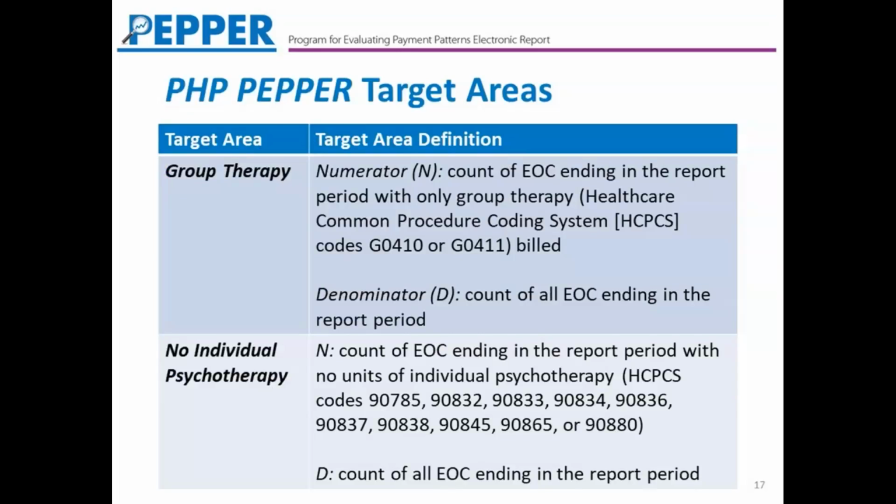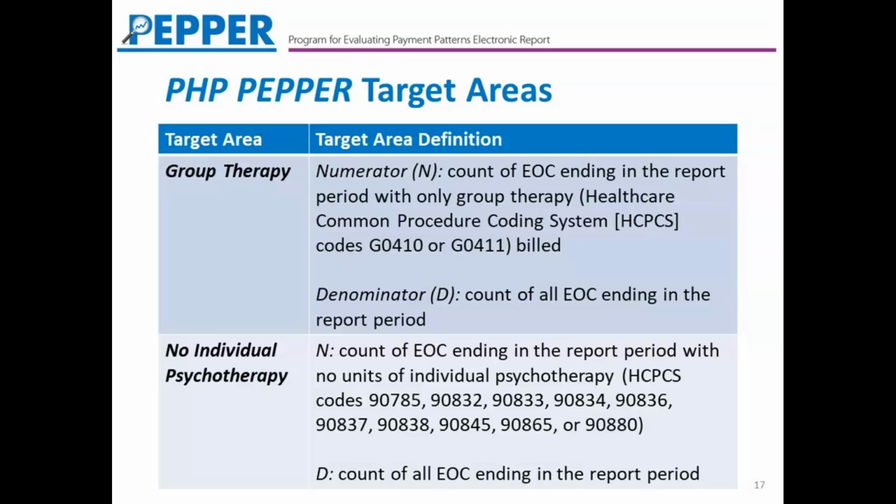Here we're looking at the proportion of all of the episodes where the beneficiary received only group therapy. In other words, if the beneficiary received any individual therapy, then their episode is not going to be included or counted in this target area. The beneficiary would have received no individual therapy during the entire episode in order to be included and counted in the numerator for this target area.